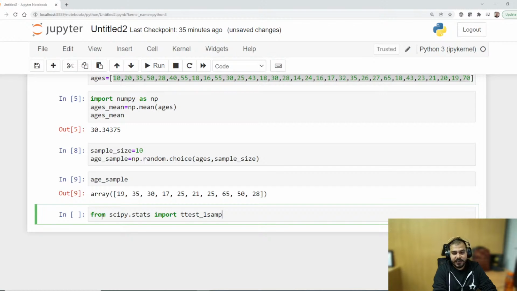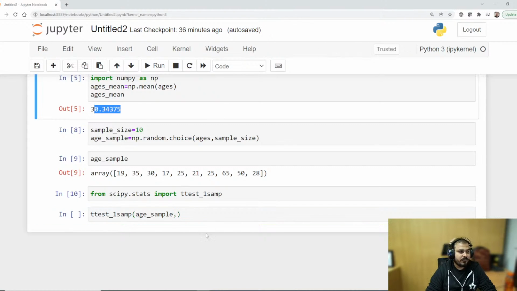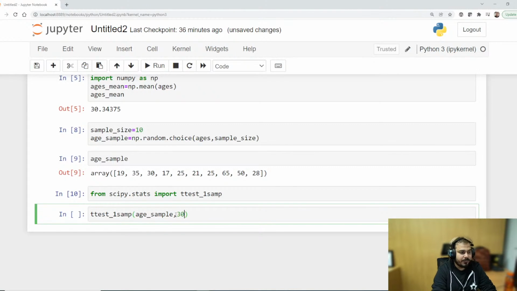This we have done yesterday. ttest underscore 1samp basically means the one sample t-test that we did yesterday. That is what we are going to do. Here I'm going to give two things: one is my age underscore sample, and I want to compare with respect to this mean, so I'm just going to give 30.